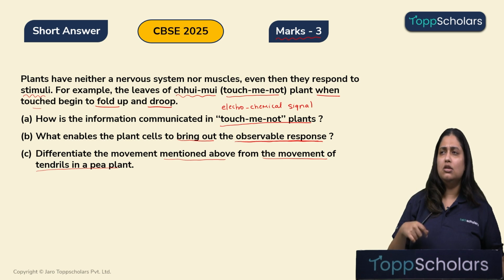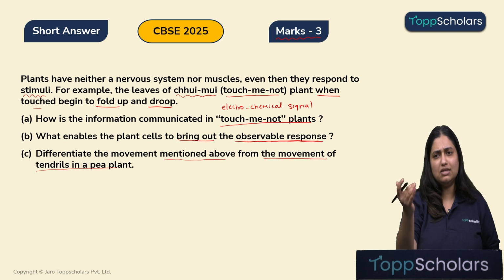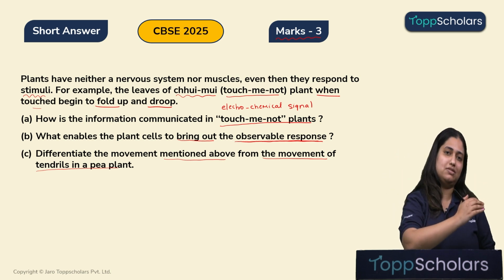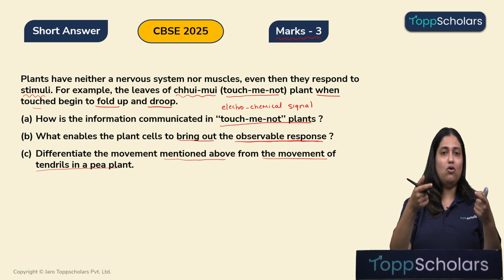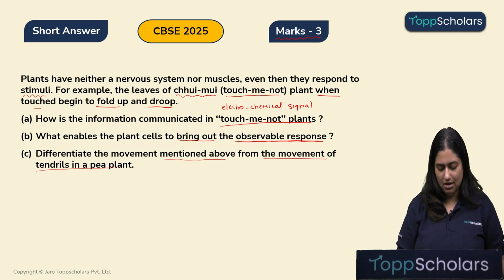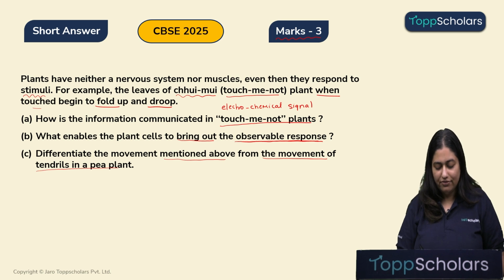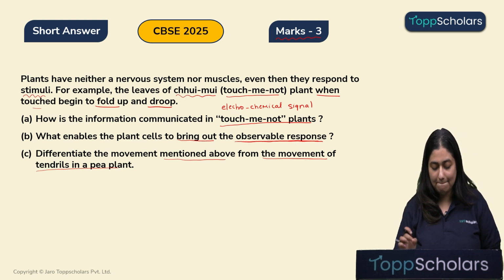Why is that so? So, the turgor pressure, or the water in the cells of the leaves, may move out of the leaves, and as a result of which the leaves may fold or the leaves may droop, thus showing a response. The next question is, differentiate the movement mentioned above, that is in the touch me not plant, versus the movement of the tendrils in a pea plant.